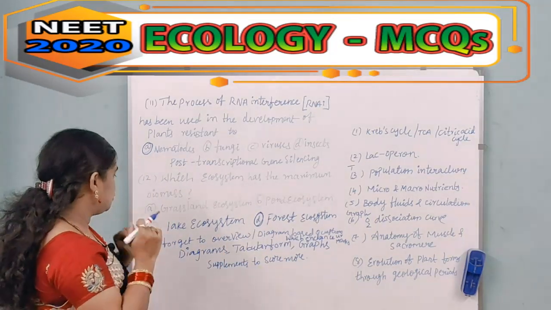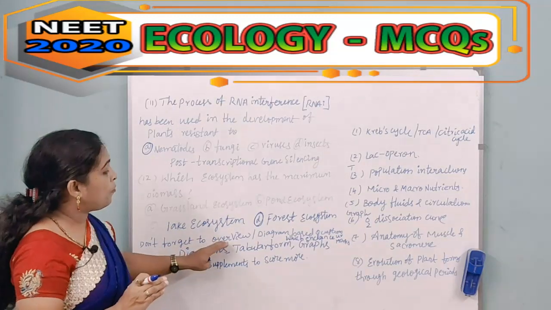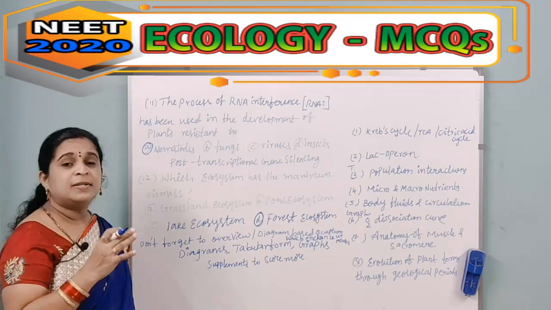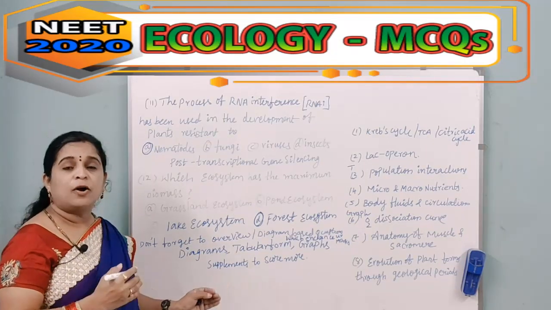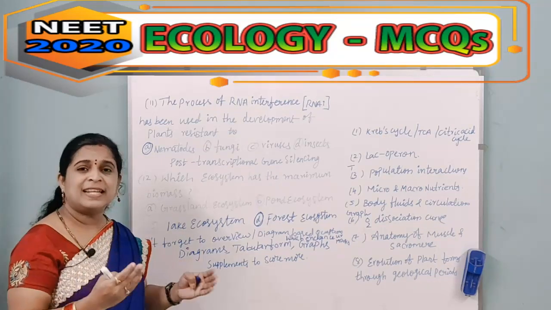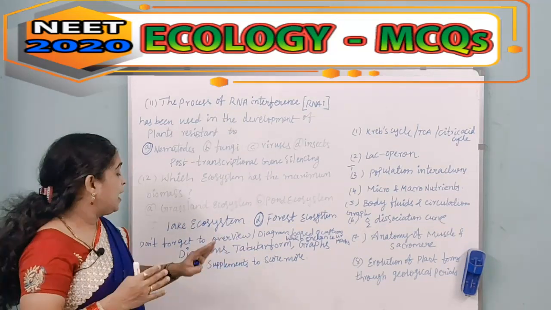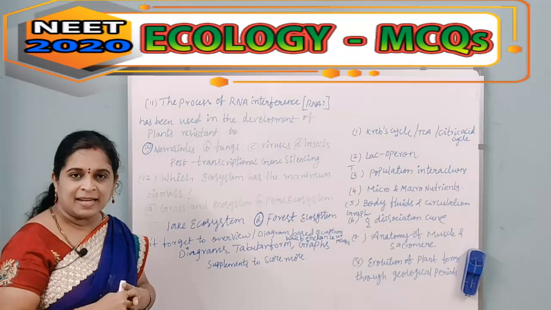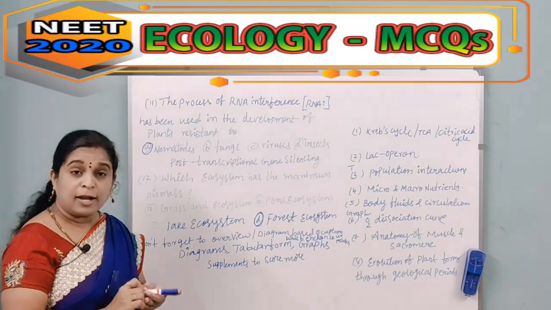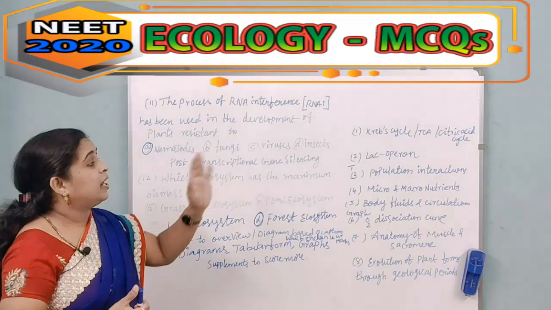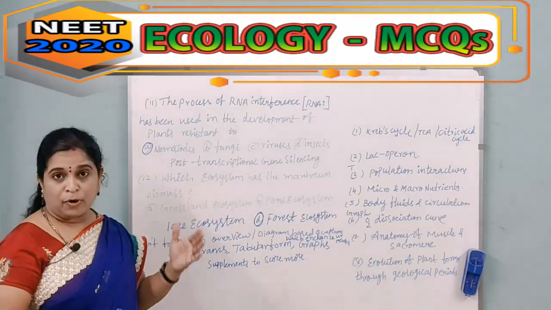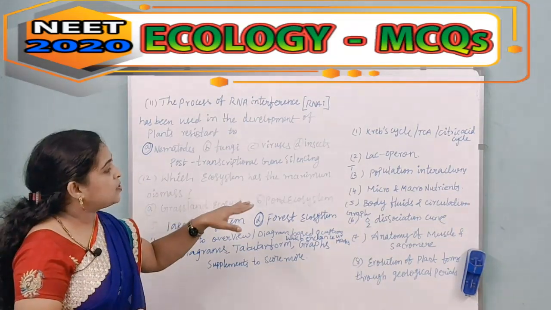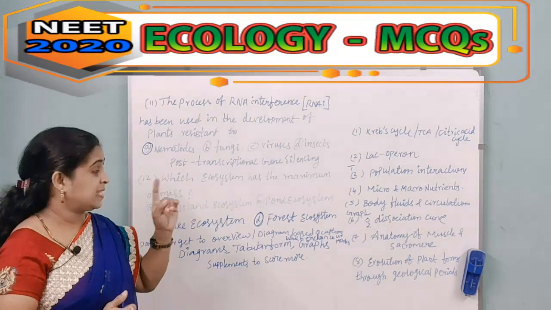Coming to the point, don't forget to overview the diagrams, because we have seen PYQs with diagram-based questions, which are supplements to score good marks, right? The diagrams you have to overview are, first, the Krebs cycle, otherwise called the tricarboxylic acid cycle or citric acid cycle. Next, the lac operon, then population interaction in the form of a table, and micro and macronutrients and their cycle.